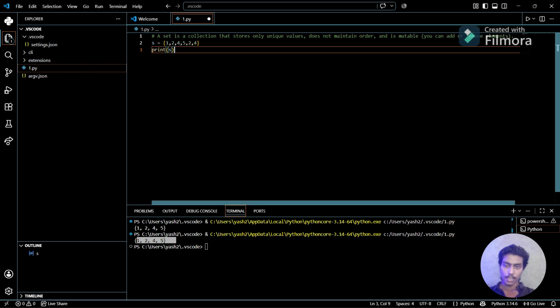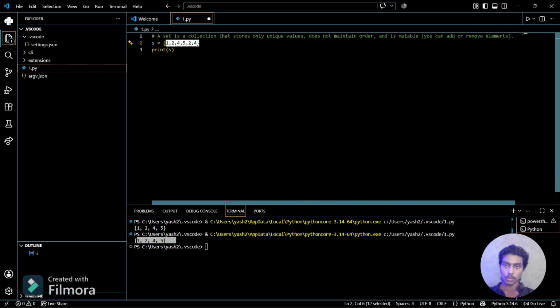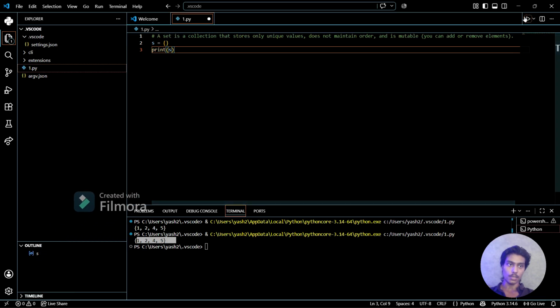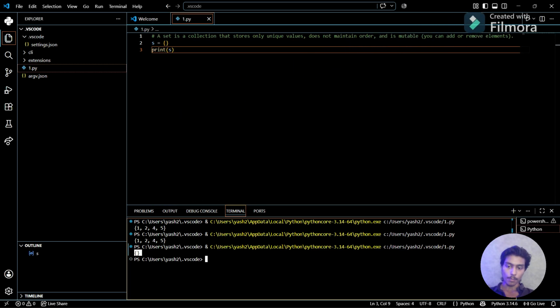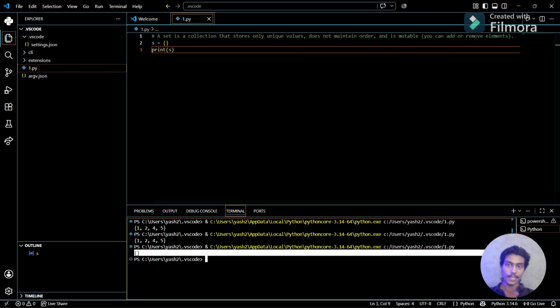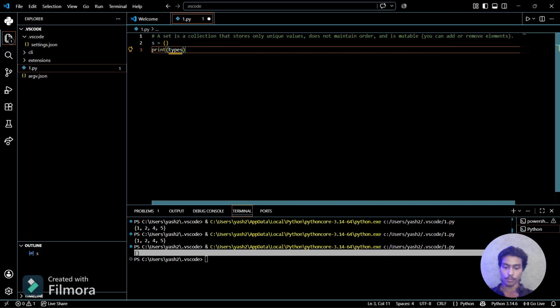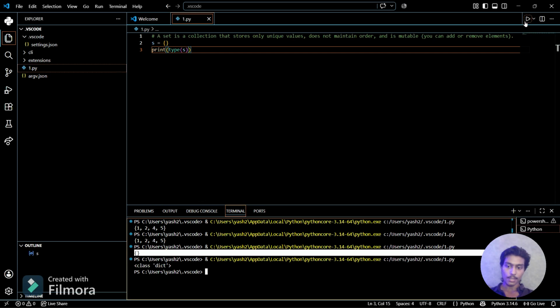Now one more thing I want to tell you: if you want to store an empty set, you can't define it like that with curly braces. It will not cause an error, but the data type stored is not a set, it is stored as a dictionary. If I check the type of that empty set, the type is dict.